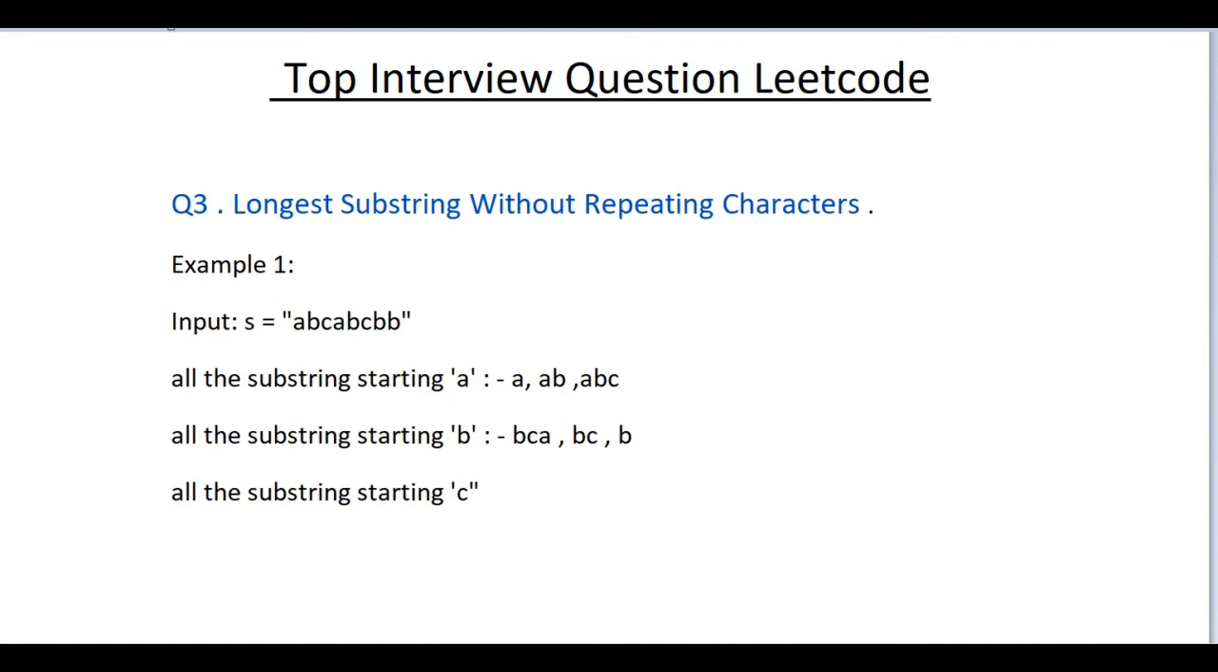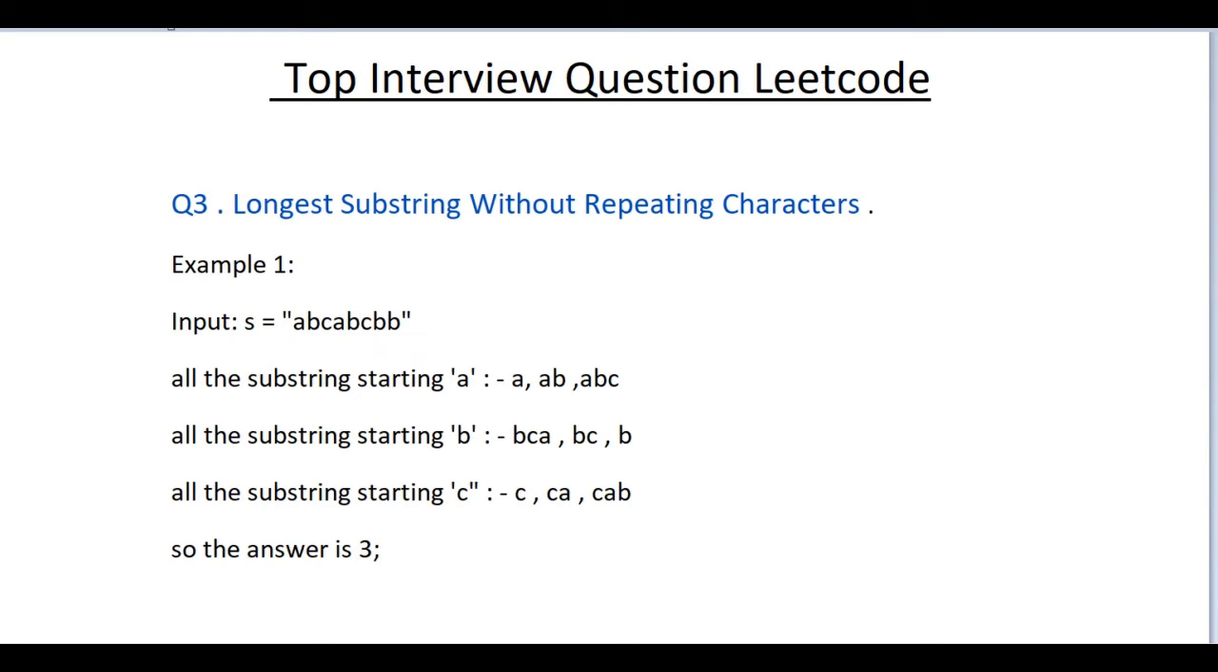Similarly, if we start from c, the substrings would be c, ca and cab. More than that, there cannot be any substring which has unique characters. So what is the maximum length of a substring without any repeating character? The answer is 3.